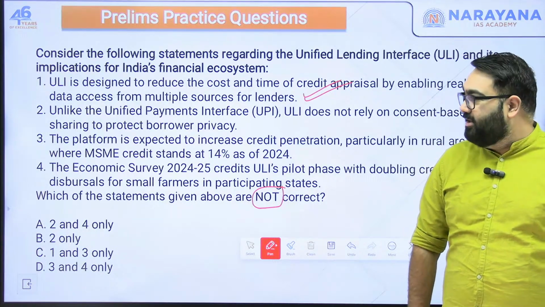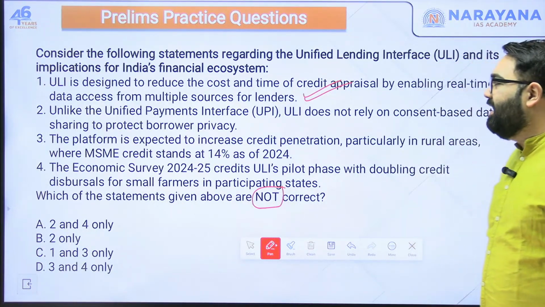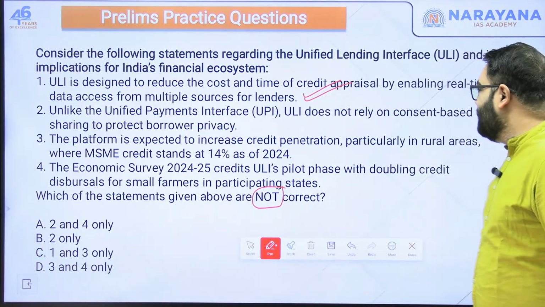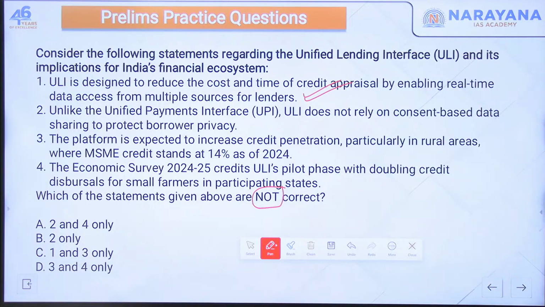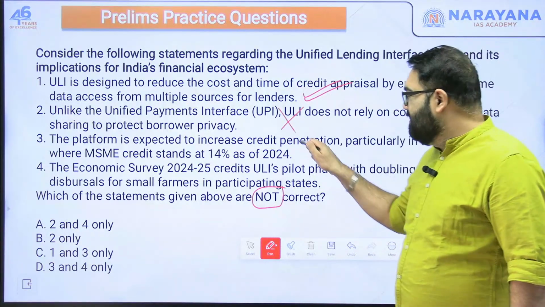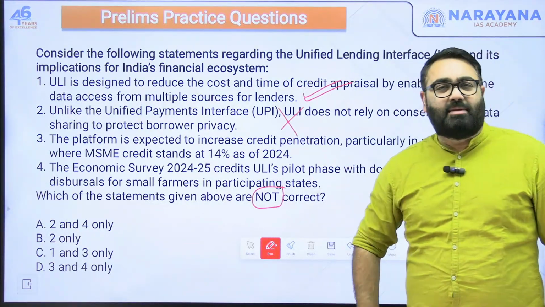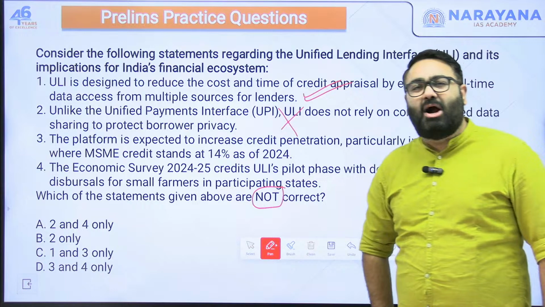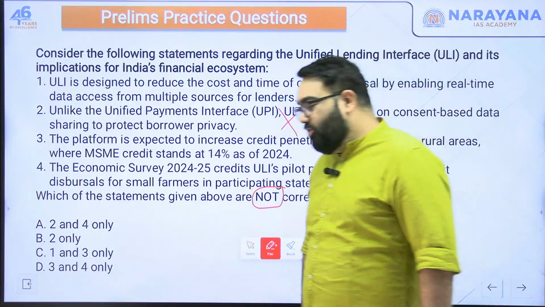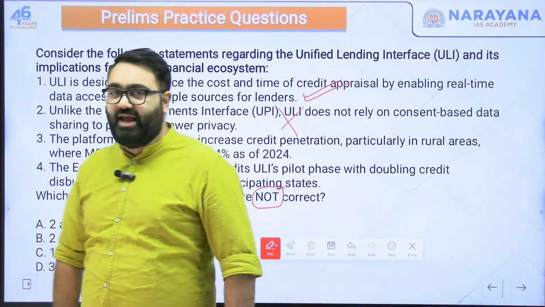So first is correct. Second, unlike the UPI, ULI does not rely on consent-based data sharing to protect borrower privacy. That is wrong. We discussed this. It is based on consent, meaning your bank account information, for example, will not be shared without you saying yes.